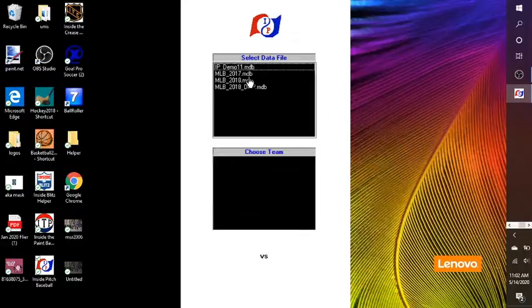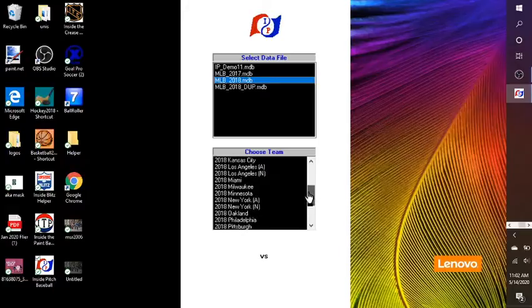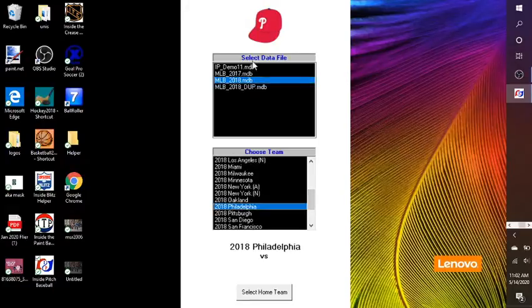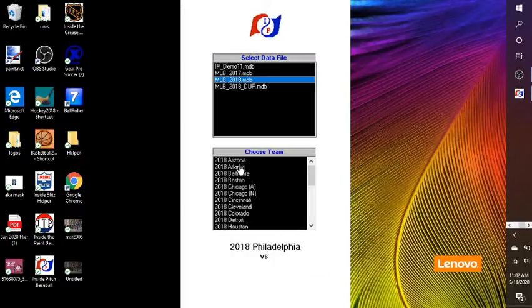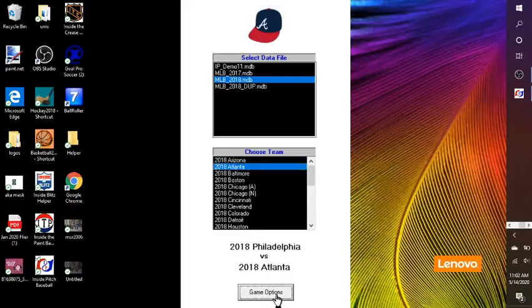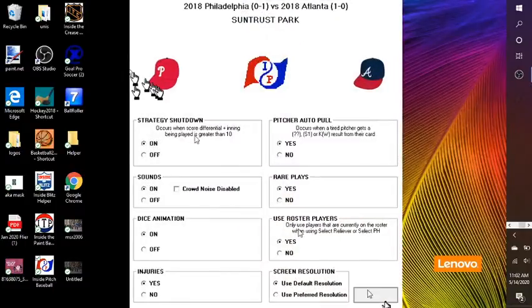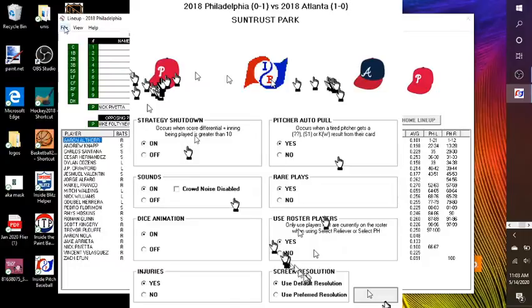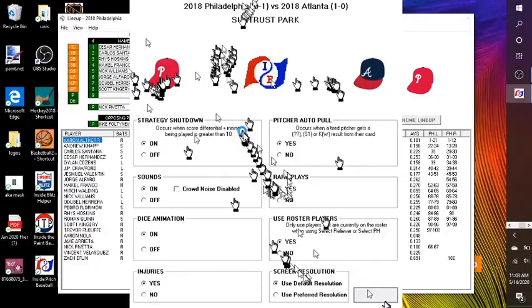Alright, new game. 2018. Philadelphia. 2018. Atlanta. Game options. Choose starters. It's going to be Nick Pivetta versus Mike Fultonewicz. I think that's how you say that name. Very well could be wrong. Load lineup, Philadelphia NL. Go. Pitcher, Pivetta. There we go.